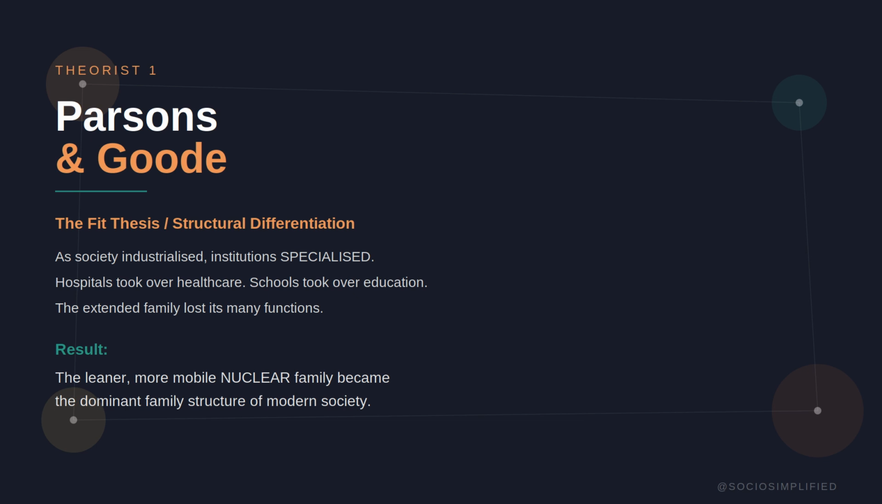First, Parsons and Goode. You'll recognize these two from last week's fifth thesis video. Their argument here is about structural differentiation. As industrial society developed, other institutions started taking over the functions that the extended family used to perform. Hospitals took healthcare, schools took education, the welfare state took poverty relief. This meant the extended family was no longer needed. Its functions were stripped away. What was left? The leaner, more mobile, more efficient nuclear family, which became the dominant structure of modern industrial society.